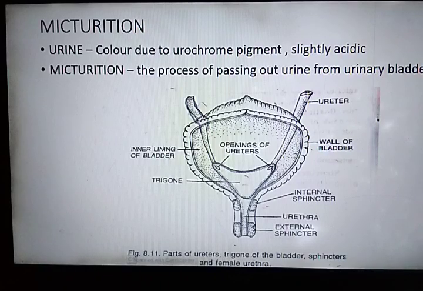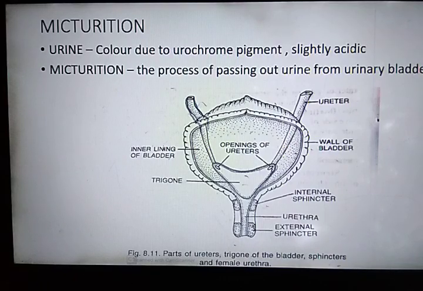The volume of urine depends upon fluid intake, level of physical activity, type of food taken, and environmental temperature. Excessive fluid intake and low temperature increase urine output, and less fluid intake and profuse sweating due to heavy work or high temperature can reduce the urine output.